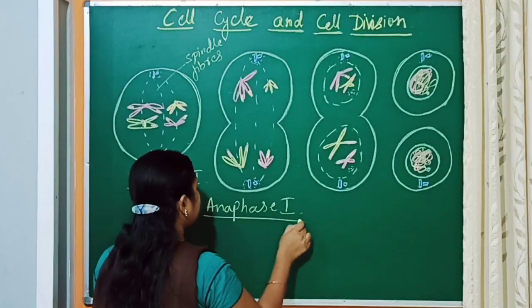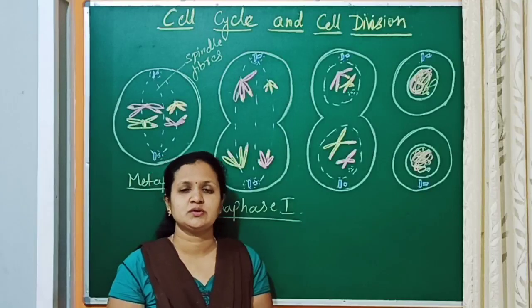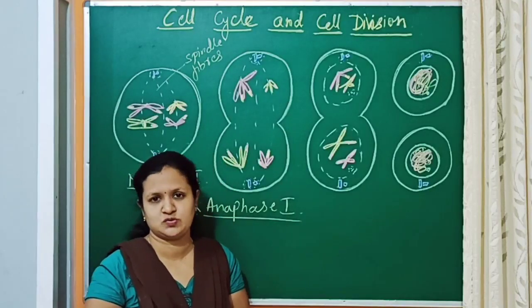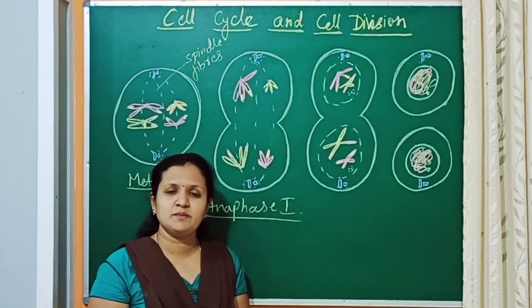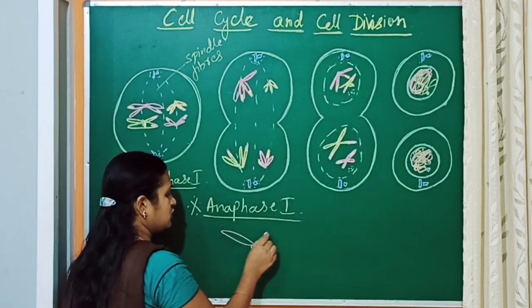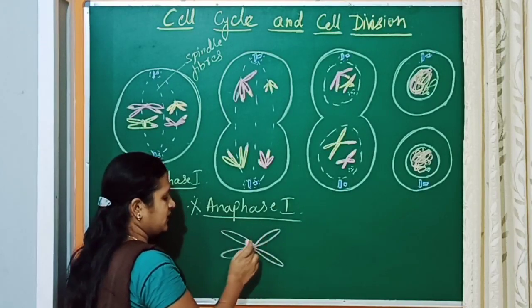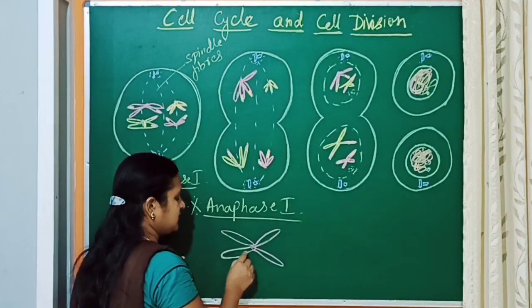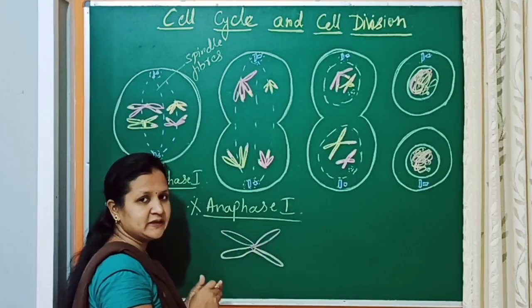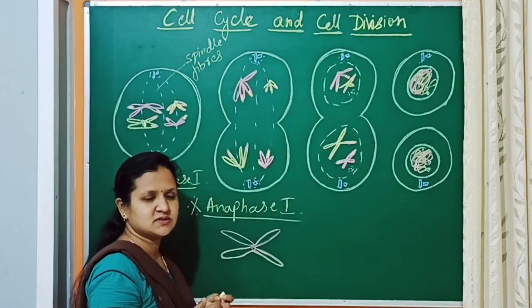Next comes anaphase 1. Anaphase 1 is one of the important stages because this is the one which reduces the chromosome number. For example, in mitosis, this was the chromosome, actually a chromosome with one chromatid. But because of DNA replication, another copy of the chromatid will be synthesized.